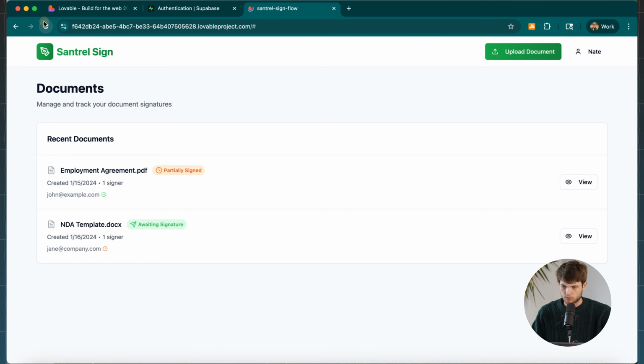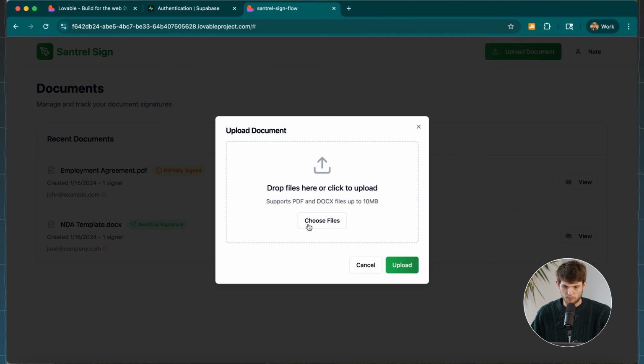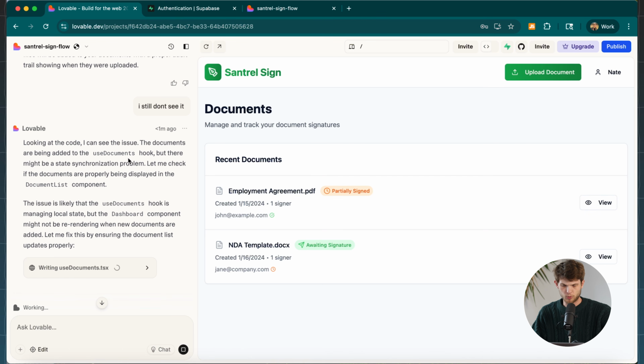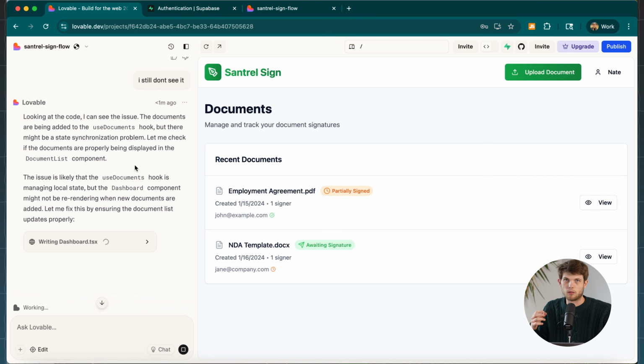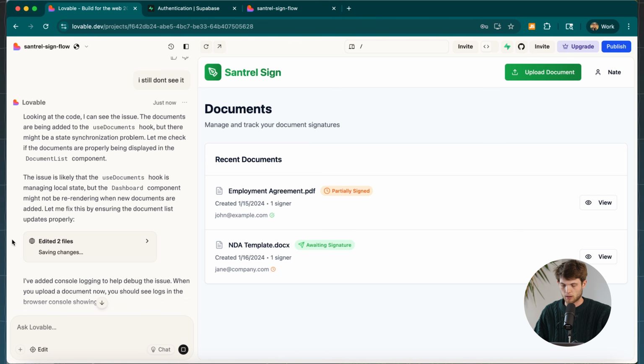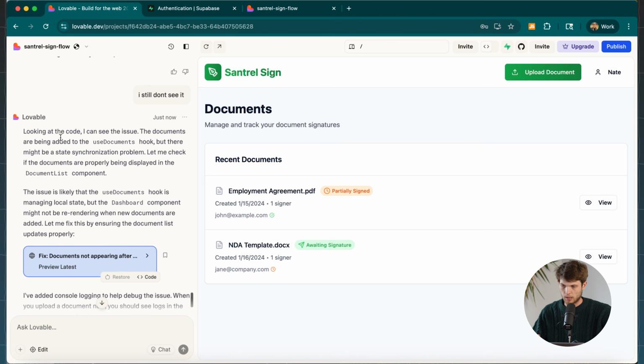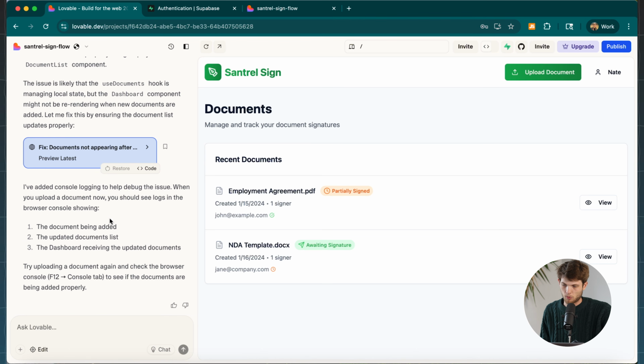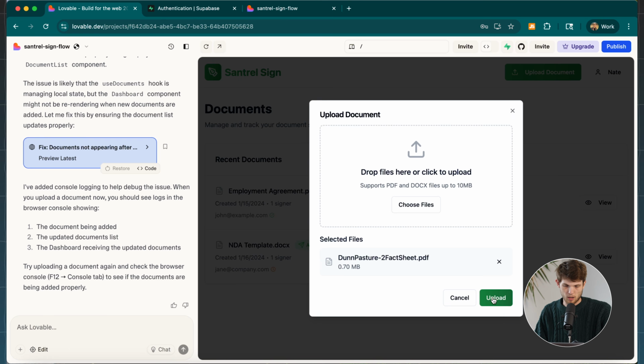So let's go back to here, let's refresh, and let's try uploading a document. And it looks like it's still not showing up. So we're just going to have to nudge it a little bit more and just say, look, I think something's still wrong. And Lovable will troubleshoot for you. I mean, if I was coding this myself, I would spend all day not understanding where the document went that I just uploaded. And it just found out that it was actually being added to the use documents hook. Like there might be a synchronization problem. So it's checking for that. And then it's probably going to fix it here for us. And now we're going to upload it again. Okay, I'm going to upload this.